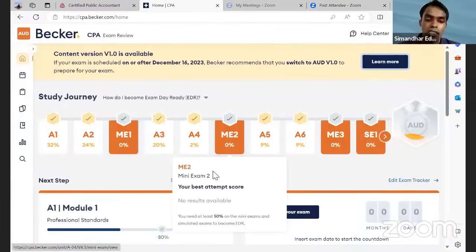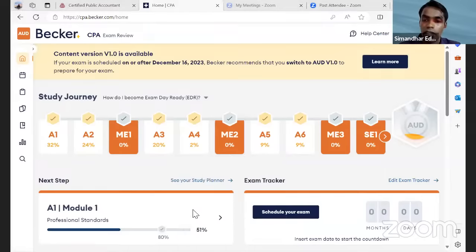Now, sir, who have purchased Becker or Simandhar classes for discipline, all the three disciplines, you'll have the access. But in Becker, you will get only one discipline access. So you need to be very careful what discipline you're selecting. The moment you select that discipline, you cannot change it.